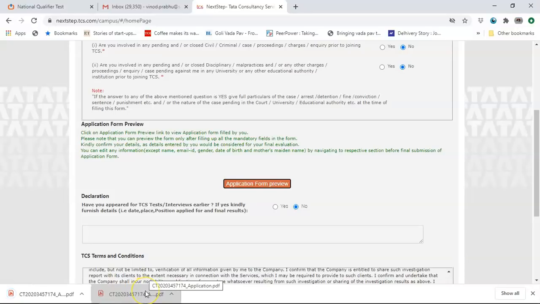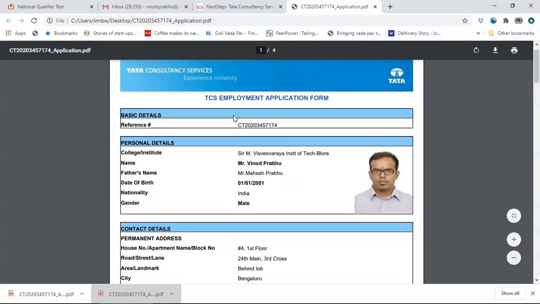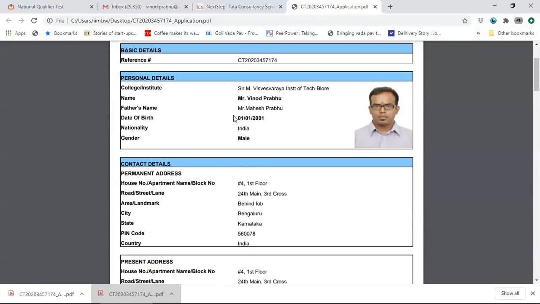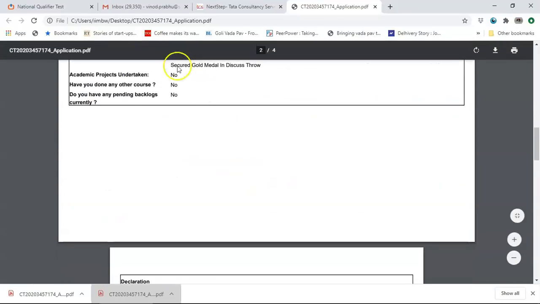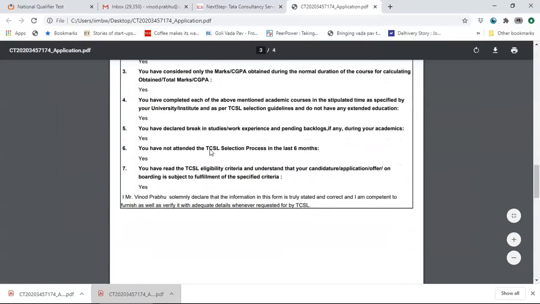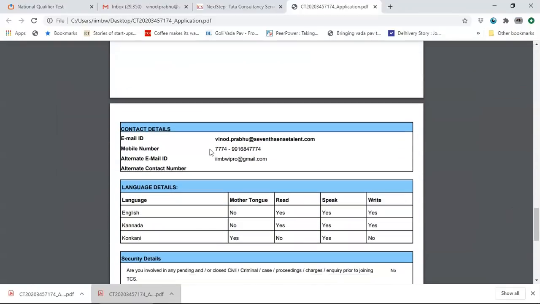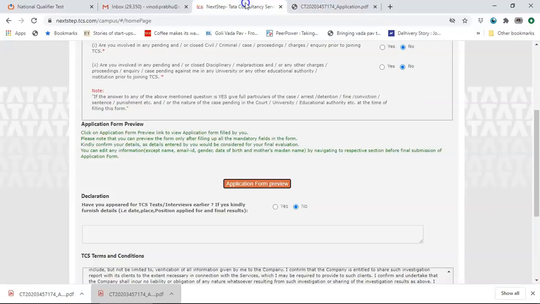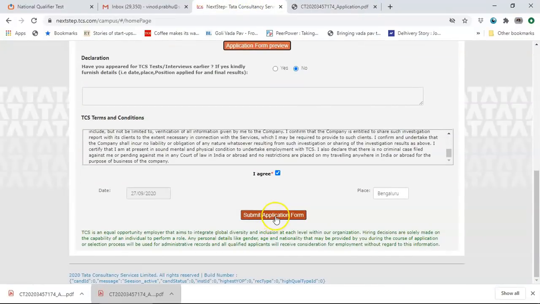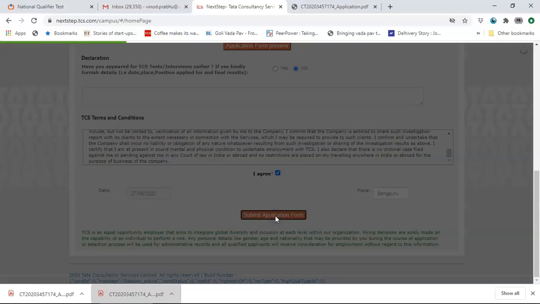Sorry, it got downloaded twice. Click on that and see whether all the details are accurate. Read that and finish it in detail. TCS employment application form, all of these details are here. Read it in detail and see whether all of this rewards and scholarships, all of this, ensure that it's accurate. Please do not enter any incorrect details here. Please do see that. Let's say if this is correct, then I will submit the application form.